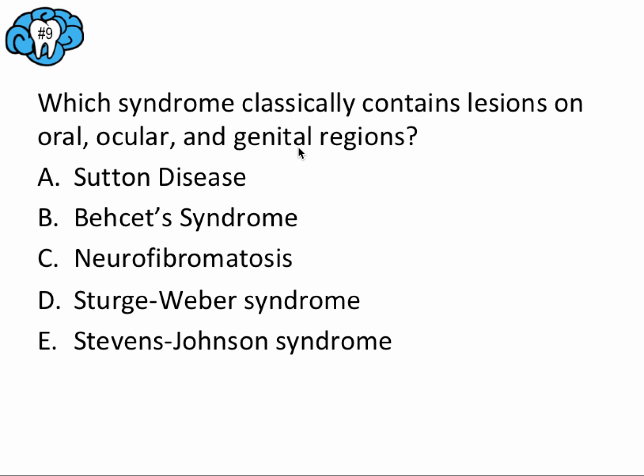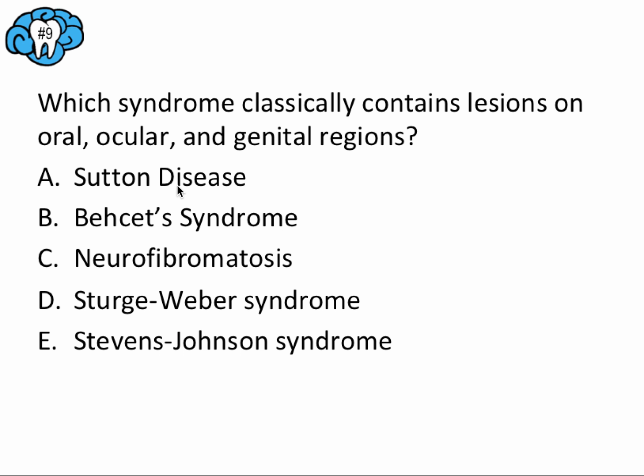Okay, so for this one, again, if you can remember one of our buzz phrases, Behçet syndrome should pop out in your head as being the triad of lesions in oral, ocular, and genital regions. But one of the trap answers here I wanted to point out would be A. Sutton disease, because Behçet syndrome involves these aphthous-like ulcers in the regions, and Sutton disease is basically a synonym for the major form of aphthous ulcers.